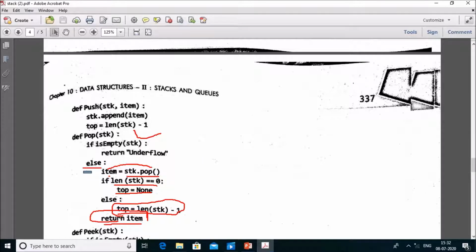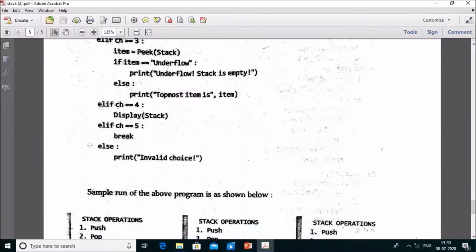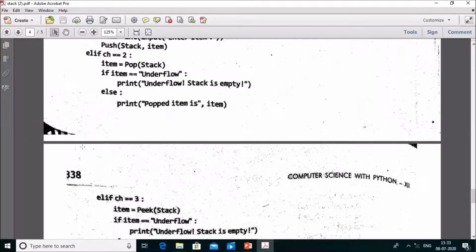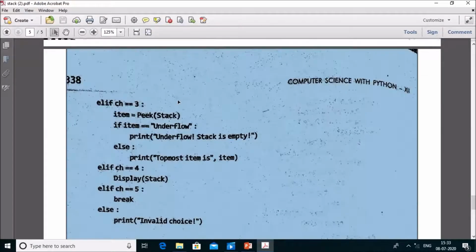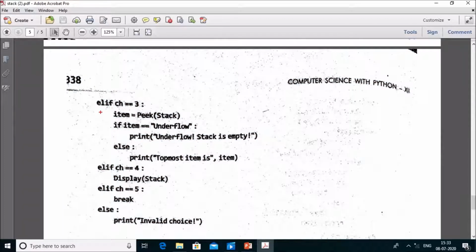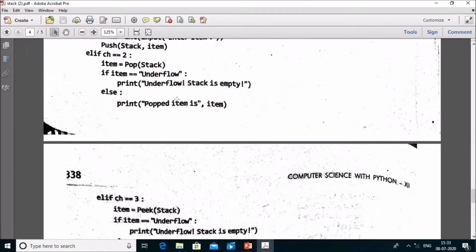Okay, is that clear? Now the value gets returned, and if the value gets returned here, then that value can be printed with the help of this statement. If you press 3, then the peek operation just takes the variable stack. Peek operation just tells the topmost value, and that topmost value is stored here.